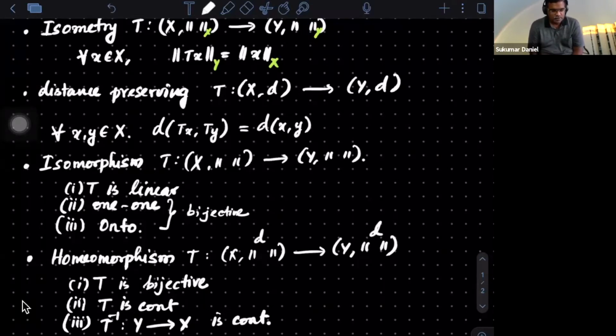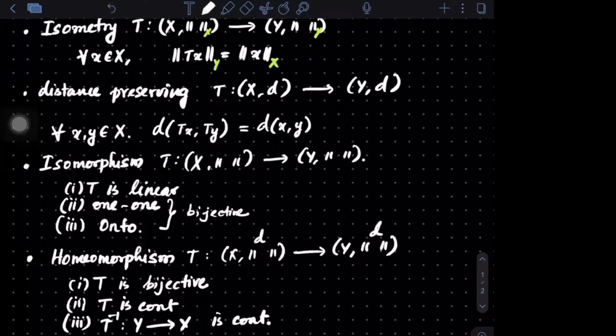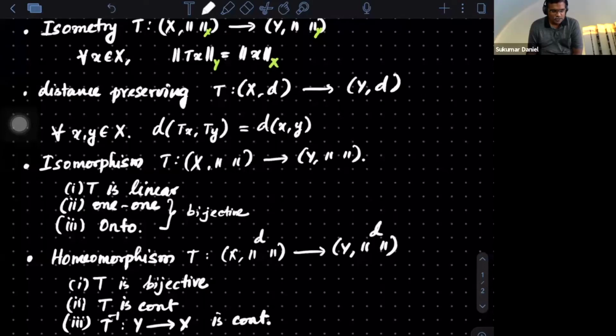For example, let's start with the simplest case. I'll consider the zero map. T is a map from X to X, and T of any element goes to 0. So which category does it belong to? Is it an isometry? Say yes or no, quickly answer. Is the zero map an isometry?